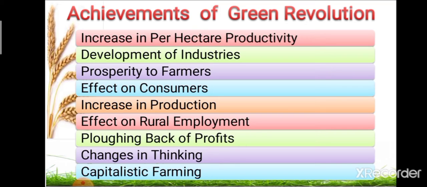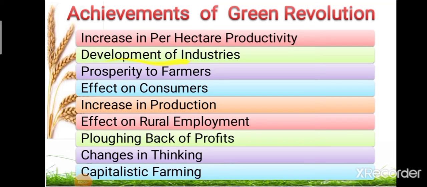Okay, so per hectare productivity of all crops, for example wheat, rice, cotton, gram, maize, bajra, has increased. It is due to the better seeds, chemical fertilizers, irrigation and mechanization of agriculture. Already we saw in the features that there is use of different high yielding varieties, then use of maximum chemical fertilizers, then irrigation structure and different machineries were used to increase agricultural production. So ultimately Green Revolution resulted in increase in per hectare productivity of crops.